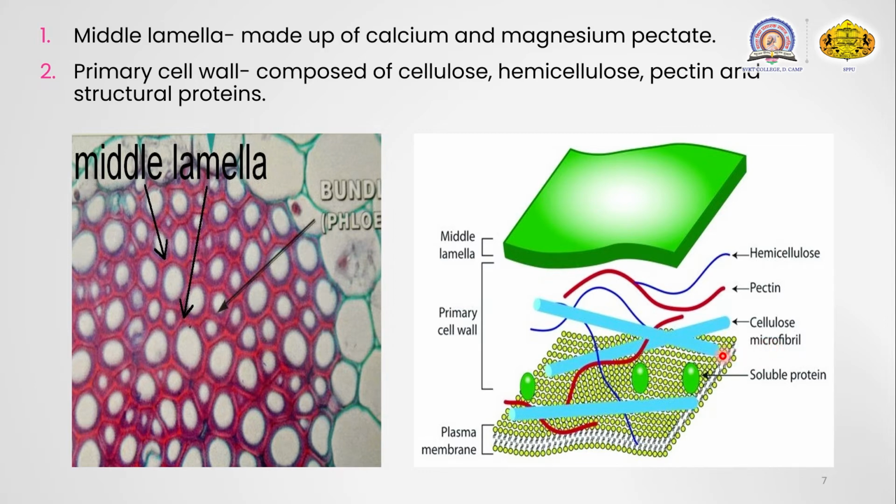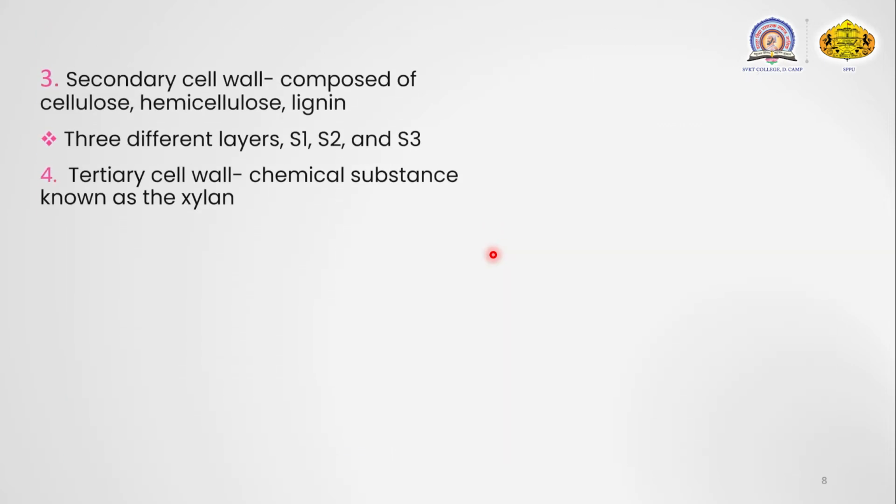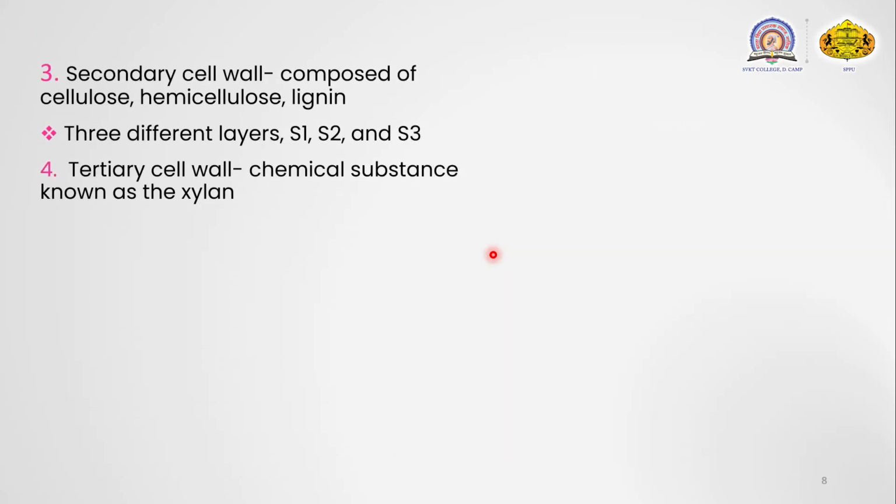Then the next component of the cell wall is the secondary cell wall. The secondary cell wall is present mainly in tracheary elements and the xylem also. This secondary cell wall is extremely rigid and provides strength to the plant cell.